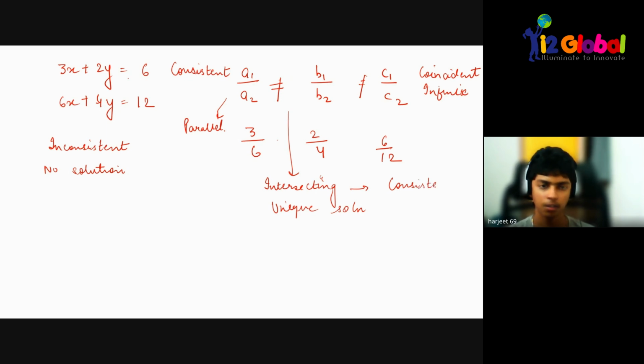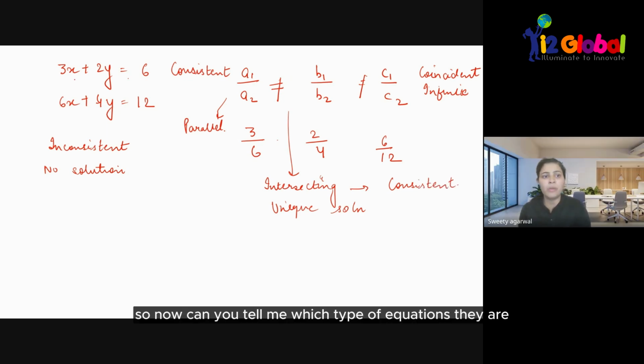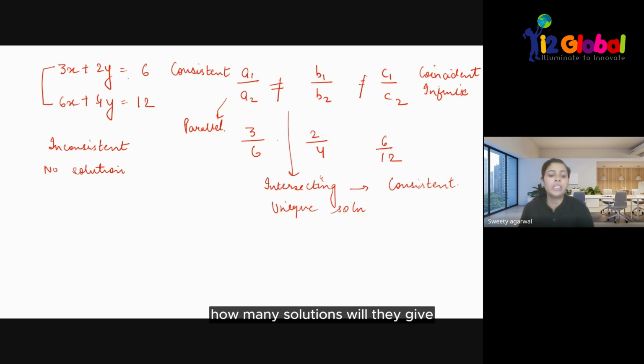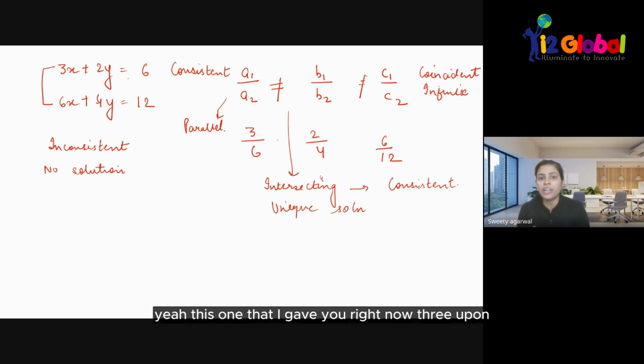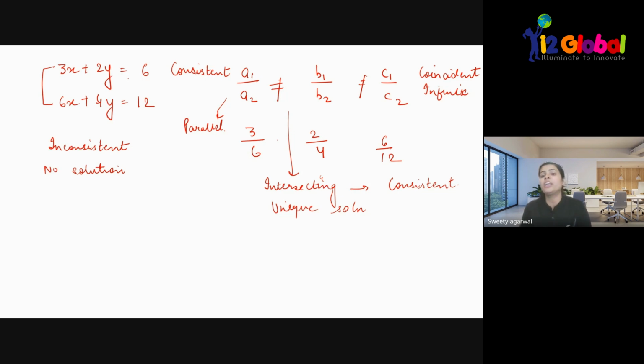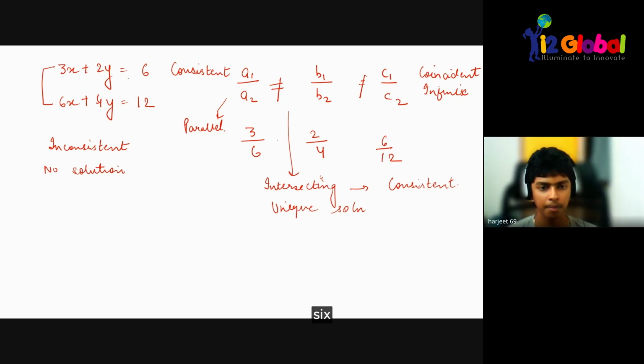Now, can you tell me which type of equations these are, how many solutions they give, or which type of system it is? 3/6, 2/4, and 6/12. First, find the ratio between them.